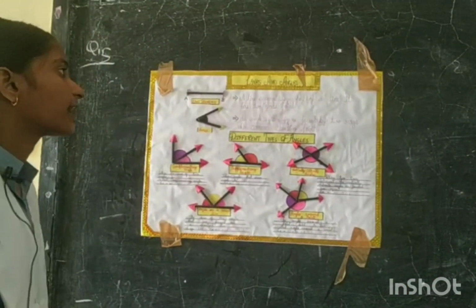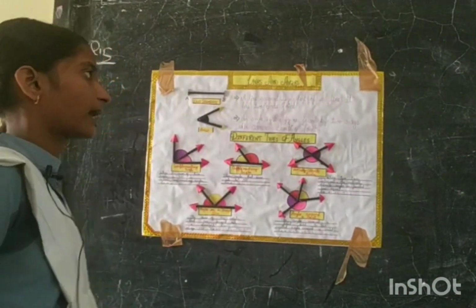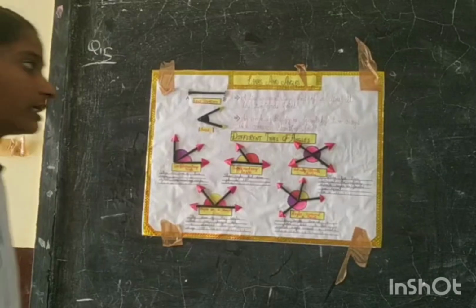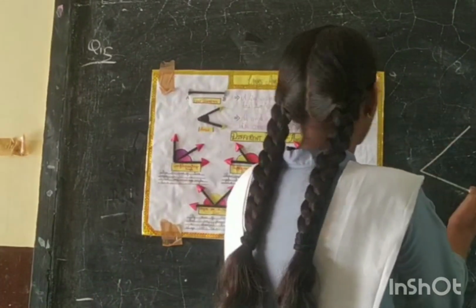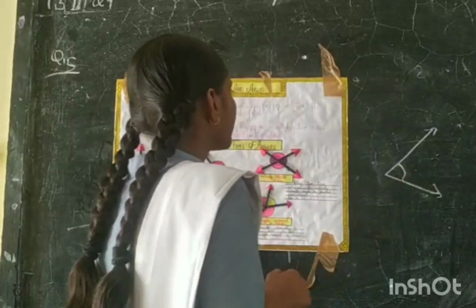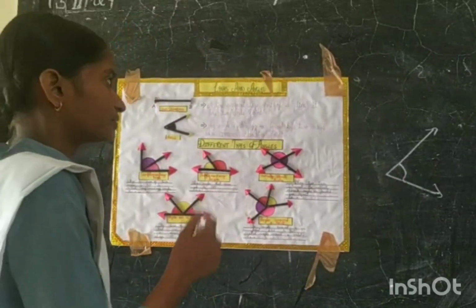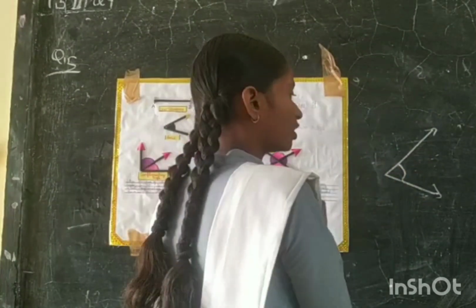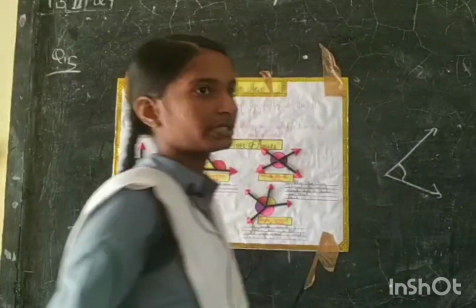Second, angles. An angle is the figure formed by two rays with a common starting point. Example, it is the figure formed by two rays because they start from a common point. So it is called an angle.